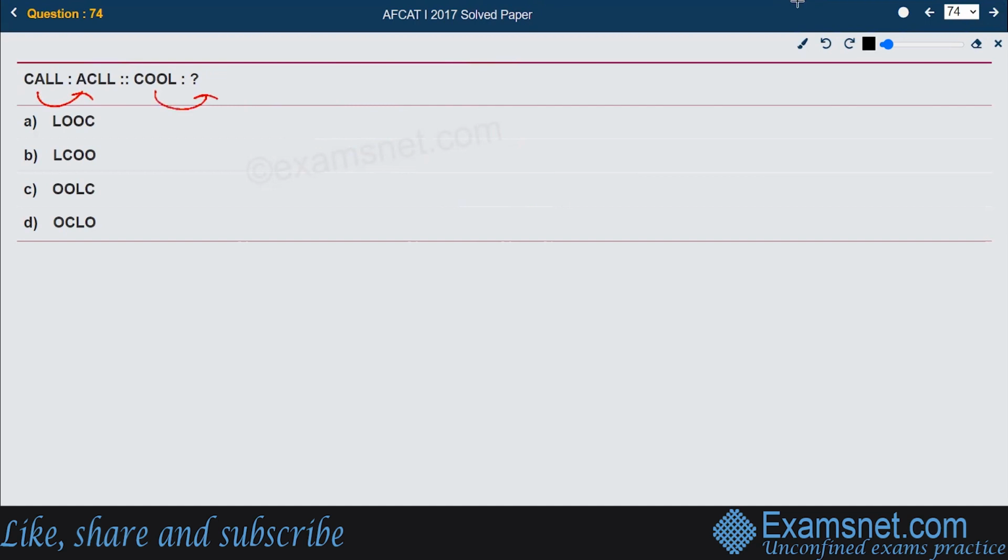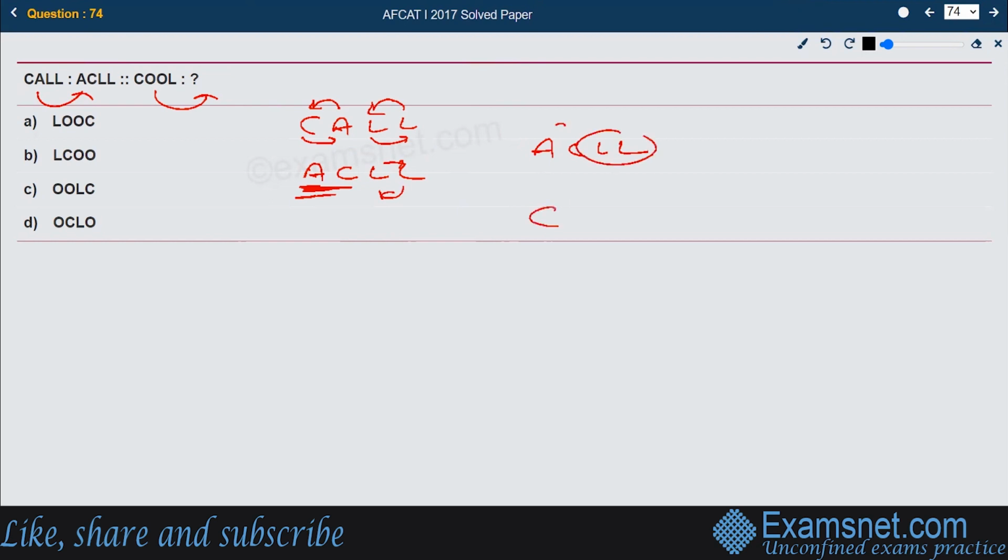Okay. So if you look at the change from CALL to ACLL, there can be two things taken out. One is they have just swapped the first two letters together. They have swapped the first two letters, that has become AC now, and there can be a chance that they might have swapped the other two letters as well. L and N also would have swapped. Then only the ACLL has been made. The first two letters are swapped in between, and the other two letters are also swapped in between.